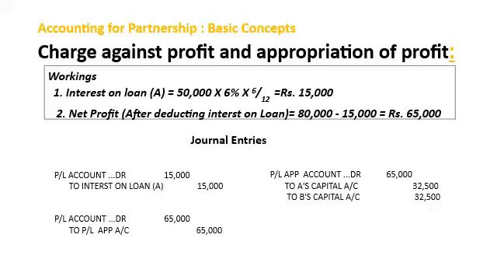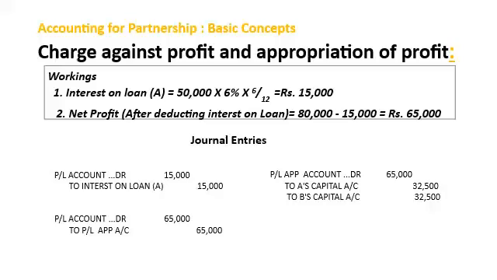Then 80,000 minus 15,000, this 65,000 will be net profit and is to be transferred to PL appropriation account. So for this, journal will be PL account debit to PL appropriation account 65,000.